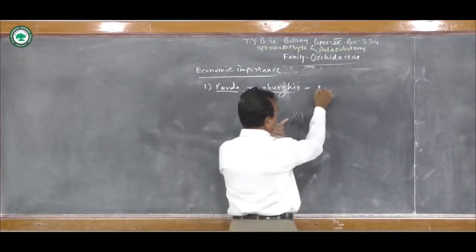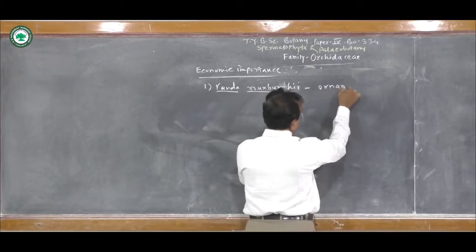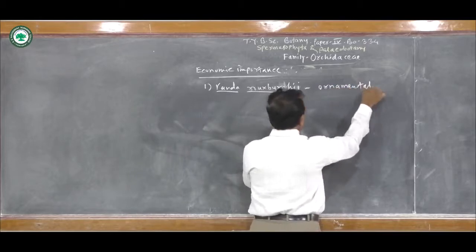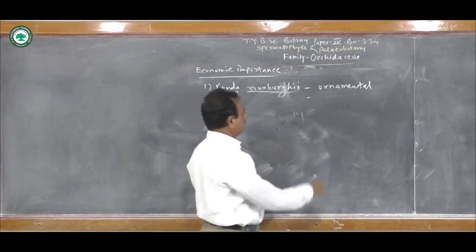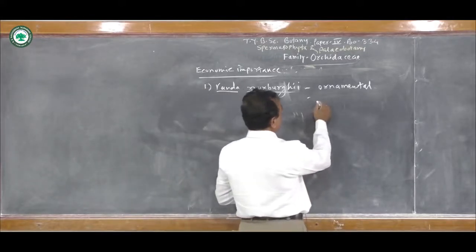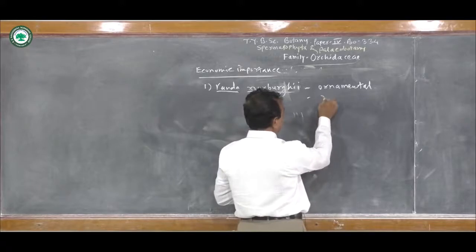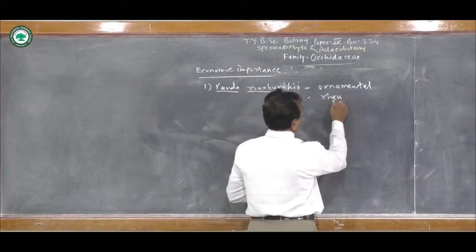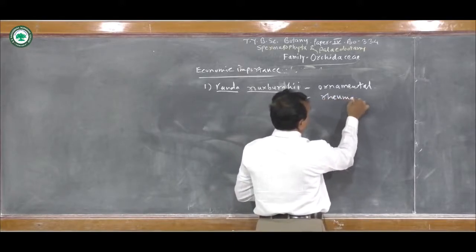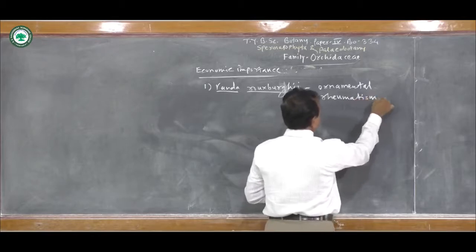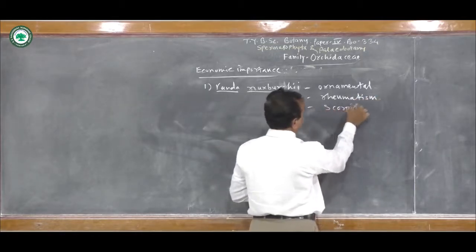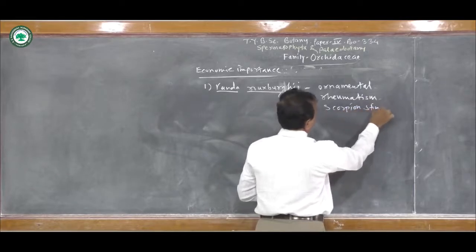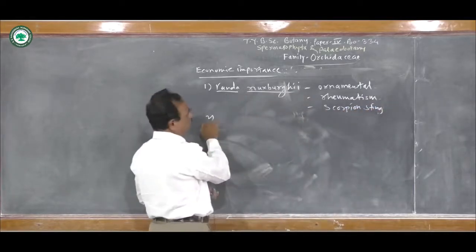The flowers of this plant are very attractive, so generally it is planted as an ornamental plant in the garden and also in the terrace garden. The roots of this plant are used in rheumatism or rheumatic pains, and also as an antidote for the scorpion sting.